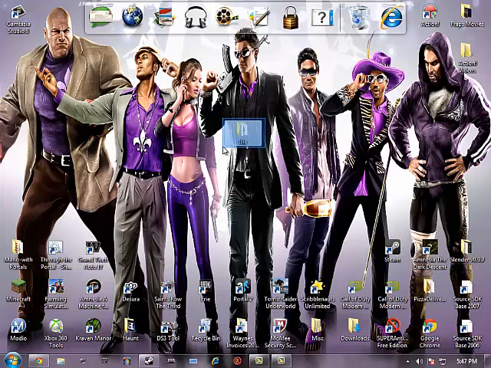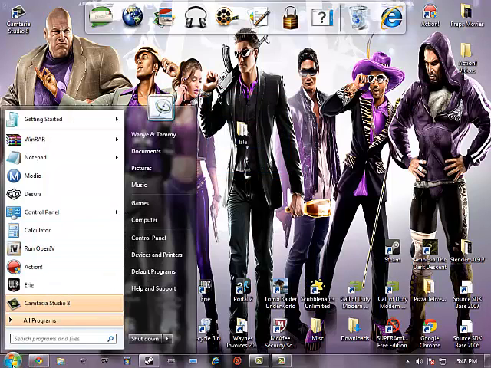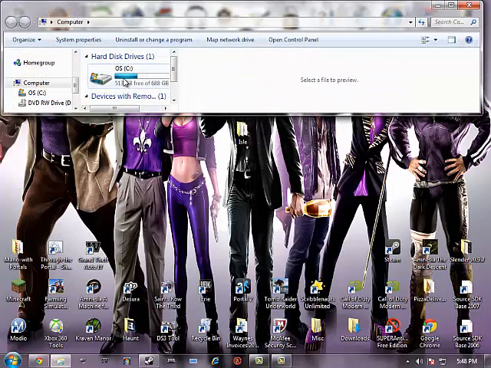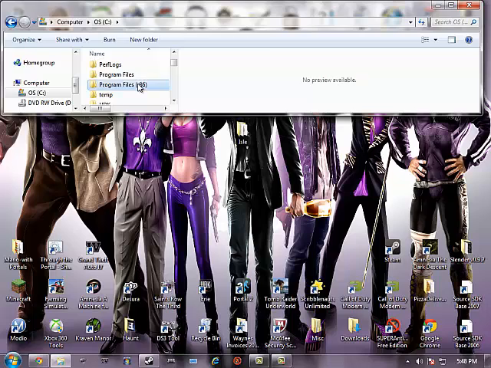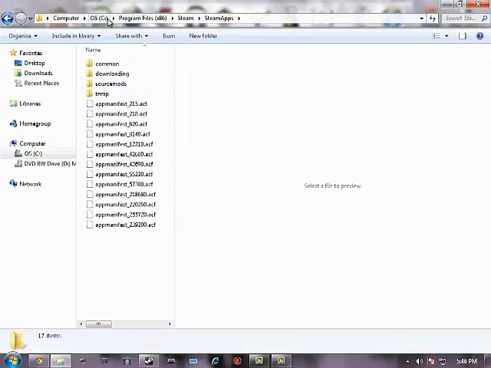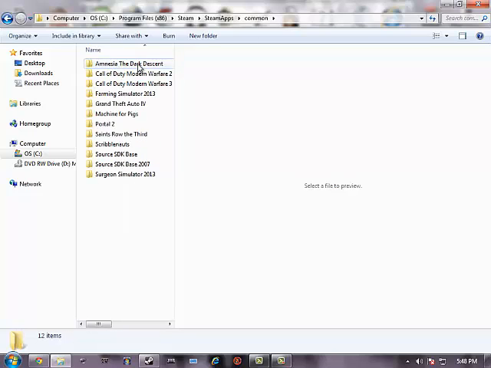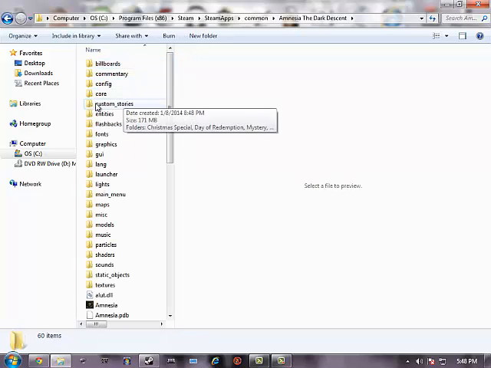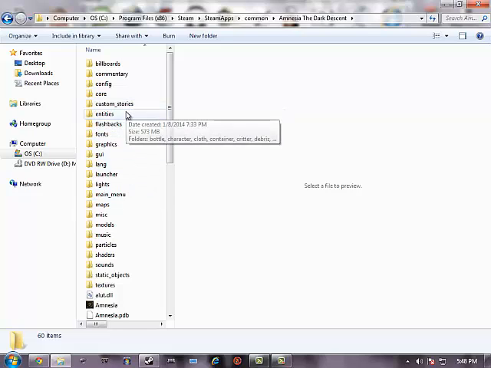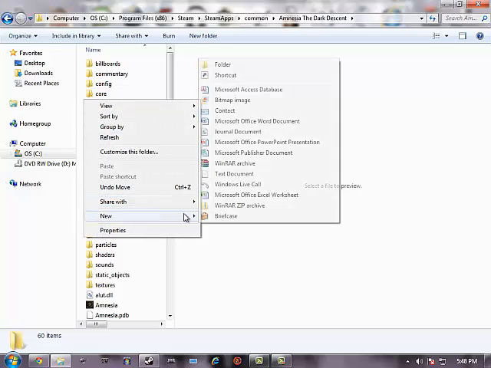Just, once you download your files and extract them, go to Start menu, Computer, whatever hard drive you're on, Program Files (x86), find Steam, go to SteamApps, Common, Amnesia: The Dark Descent, and if you don't have a custom underscore stories folder in here, you need to right click, new folder.